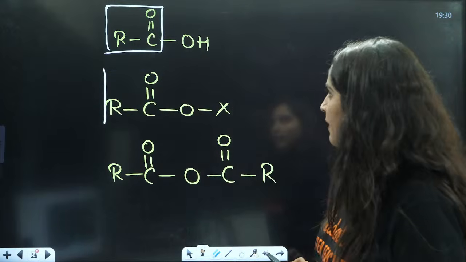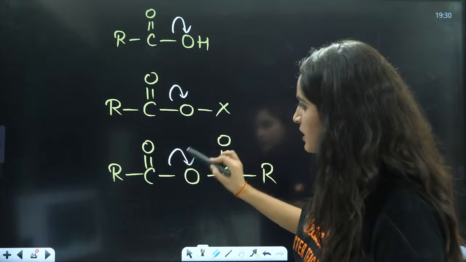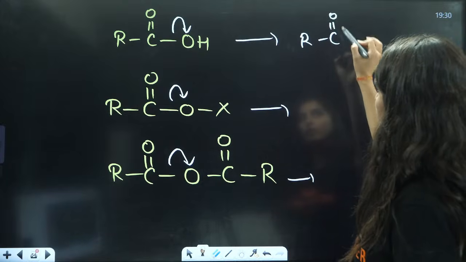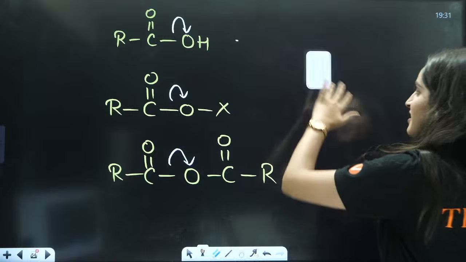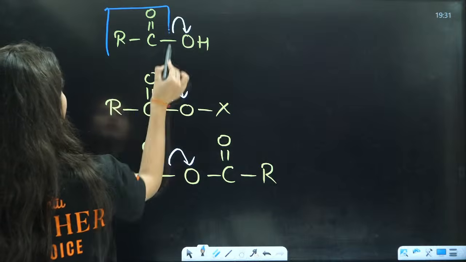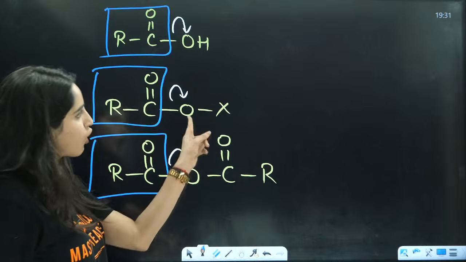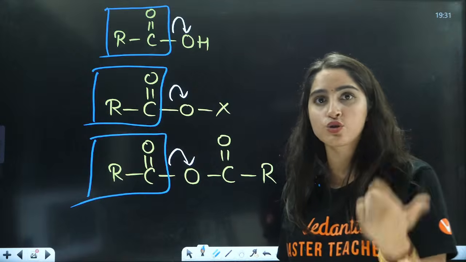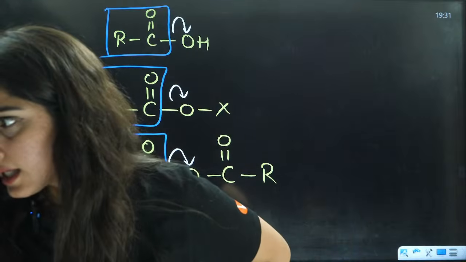This bond will break like this, and hence you will have the part that will take part, that is RC double bond O positive. It's not like a carbocation will be formed. That is not the correct answer. I'm not saying a carbocation is formed here. I am saying that this is the part that will be in your ester. This oxygen is not going to be in your ester. The other oxygen that is in the ester is your alcoholic part.